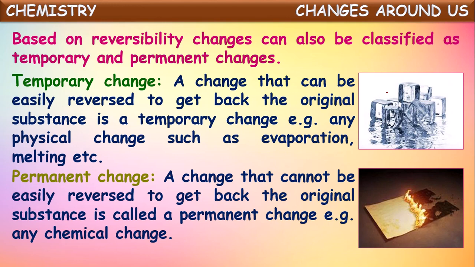So if you take a paper and burn it, we will get ash and some smoke. If we collect those two, can we get back the paper from those? No, we cannot. Such changes in which we cannot get back the original substances are called permanent changes. Okay, that is about reversible and irreversible changes, which are also termed as temporary and permanent changes.